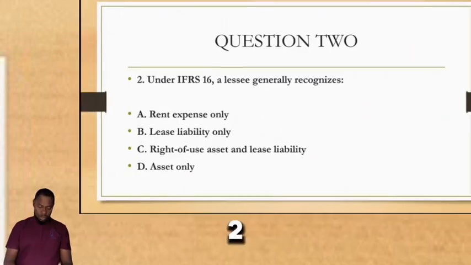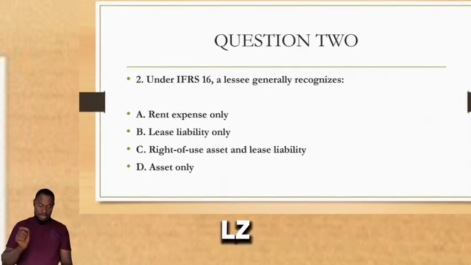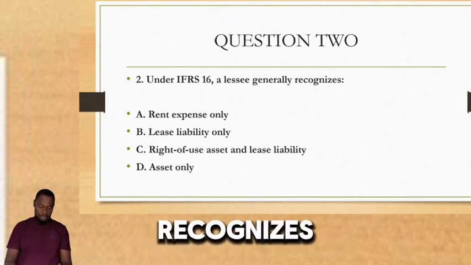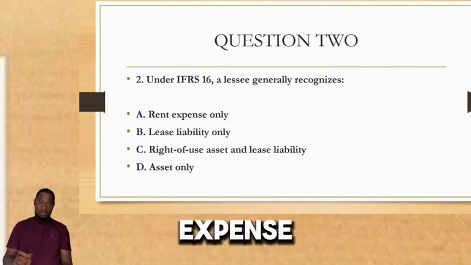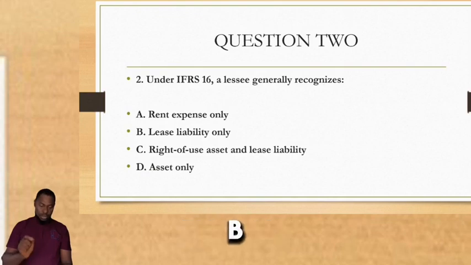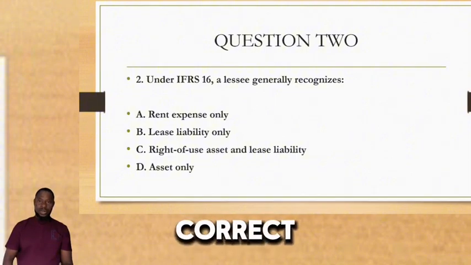Question number 2. Under IFRS 16, a lessee generally recognizes option A, rent expense only. B, lease liability only. C, right of use asset and lease liability. D, asset only. What is the correct answer?